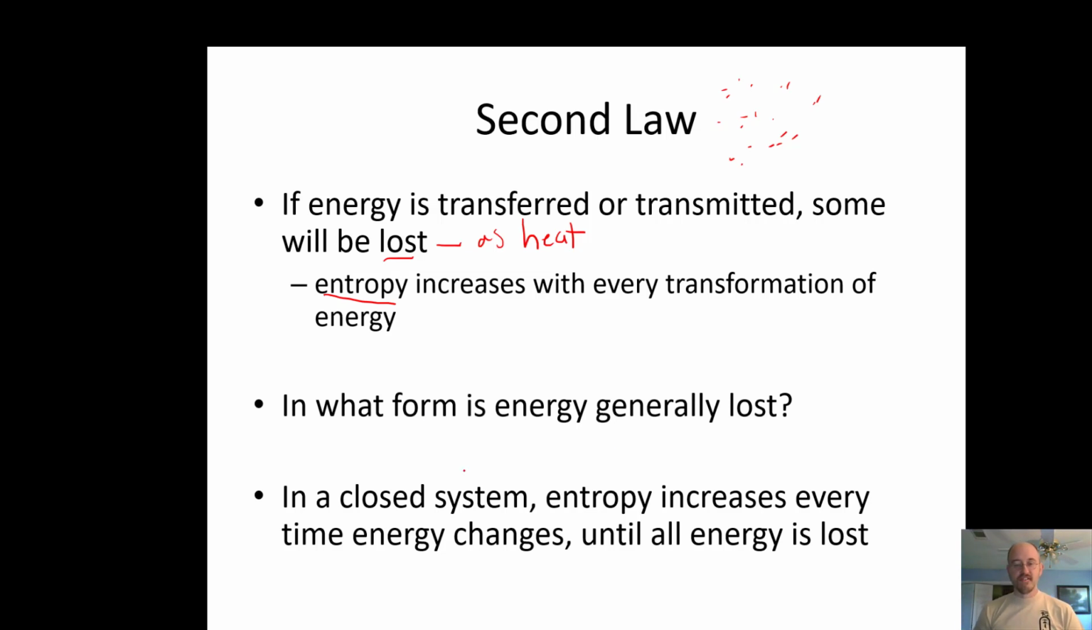Now, in a closed system, entropy increases every time energy changes until all energy is lost. For example, if you have a jar with a mouse in it, I'm not going to draw a very good one. There's our little mouse. There's his ears. All right. There's a jar with a mouse, maybe a little bit of food in there. That mouse is going to eat the food and make it part of the mouse or whatever. But eventually, it runs out of food. All energy has been converted, and everything in the jar dies. Right? All energy is lost.